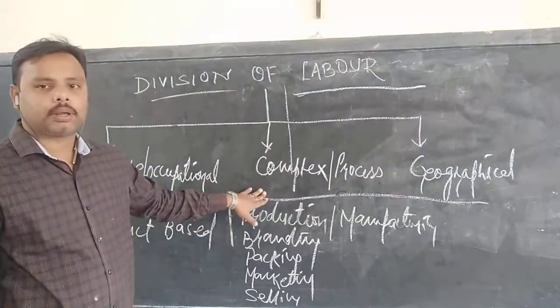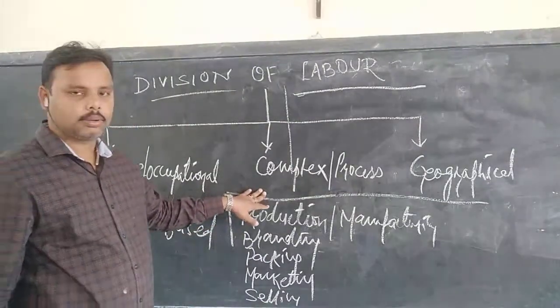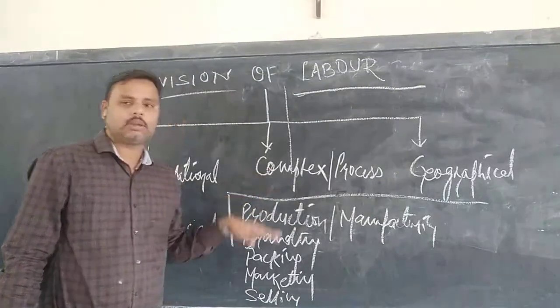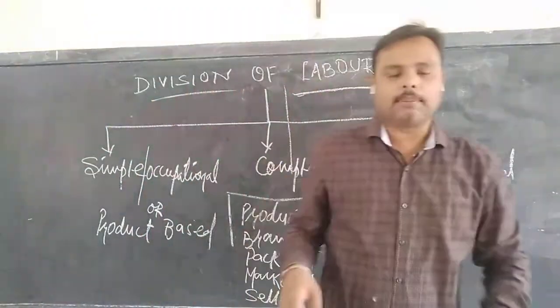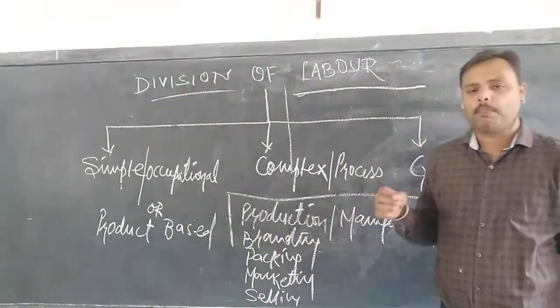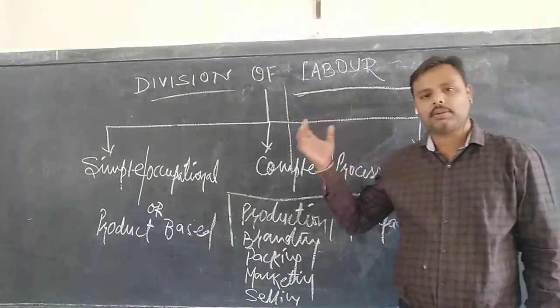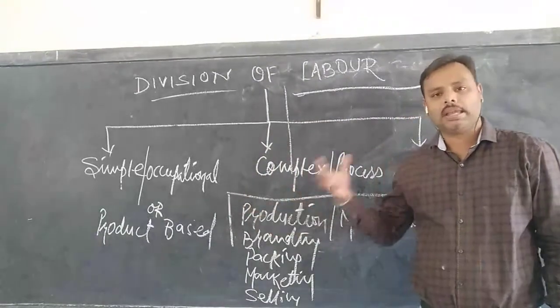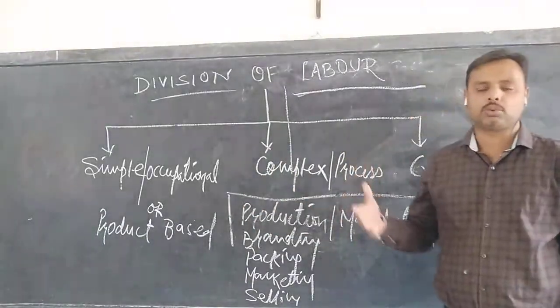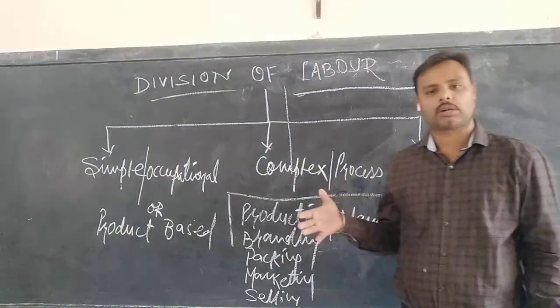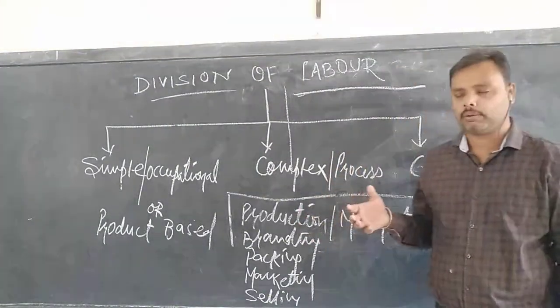Whereas in a complex process, we see that the division of labor is further subcategorized into complete and incomplete division of labor. Complete division of labor is one who begins his work and continues until it finishes. He is the one who is responsible. Means if I start a class, I carry it till the 45 minutes get over. So I am a complete division of labor.